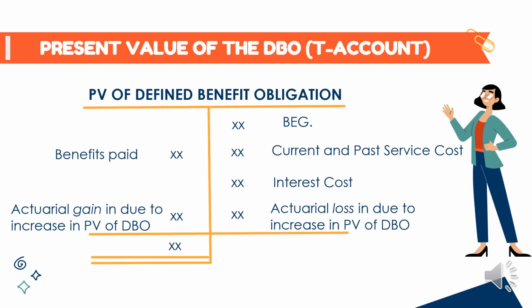So, paano nga ba kinukuha yung present value of defined benefit obligation using T account? So, yung beginning ay nasa credit side, yung benefits paid ay nasa debit side, yung current and past service cost ay nasa credit side, yung interest cost ay nasa credit side din, while yung actuarial gain or loss, alin man dun yung makuha mo ay pagka-gain nasa debit side, kapag loss ay nasa credit side.